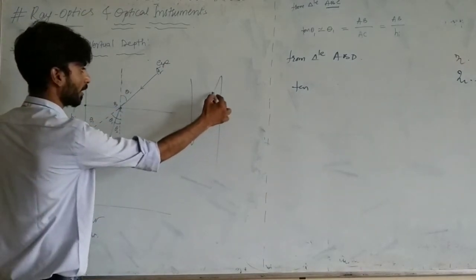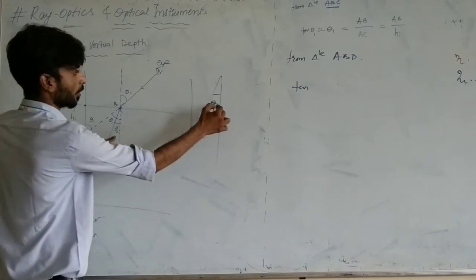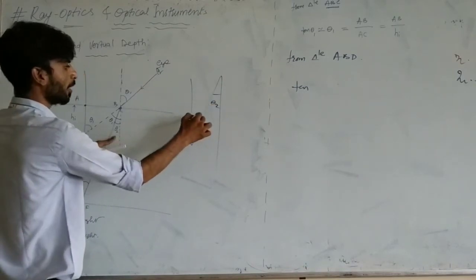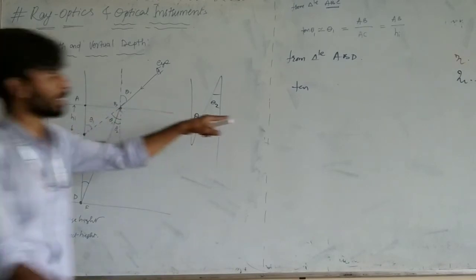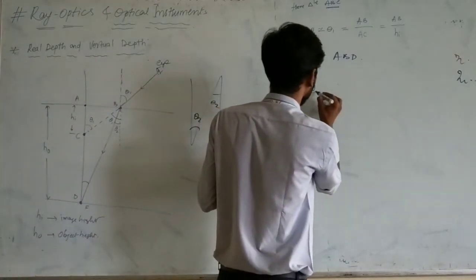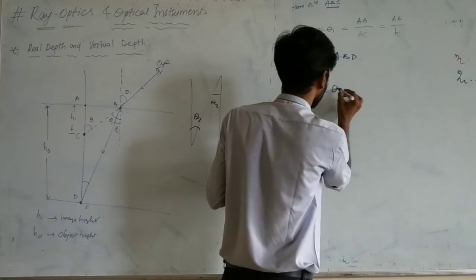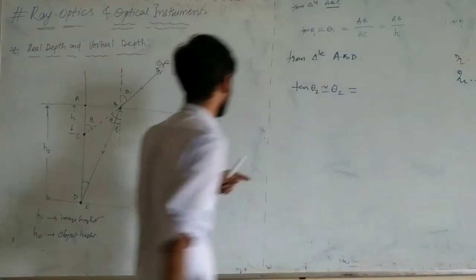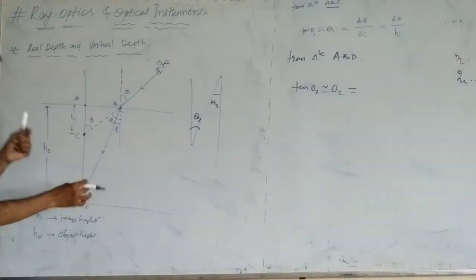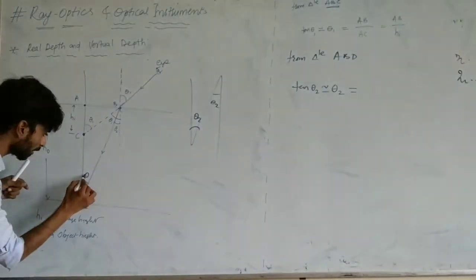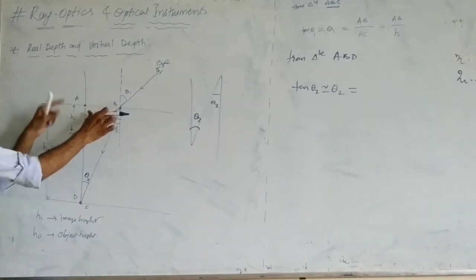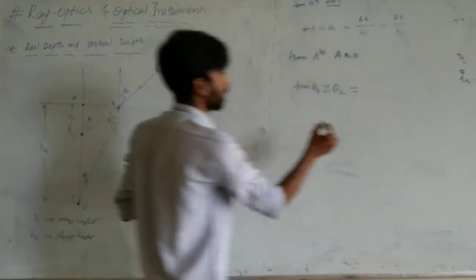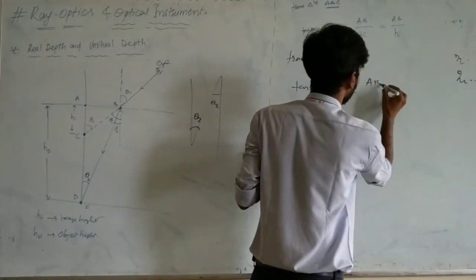So if this is another theta 2, then this should be theta 2, correct? Now tan theta 2 is equal to, this is theta 2. This theta 2 we are going to consider. Now tell me, what is the opposite? AB is your perpendicular.